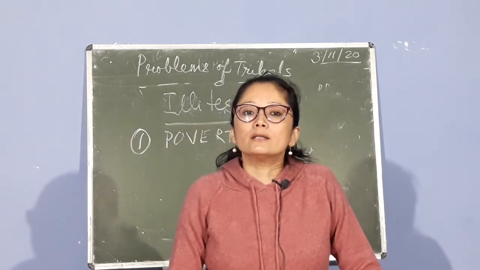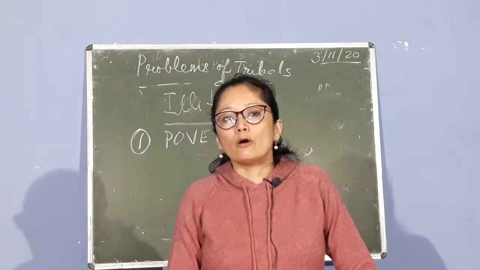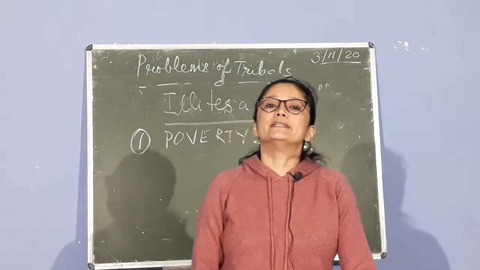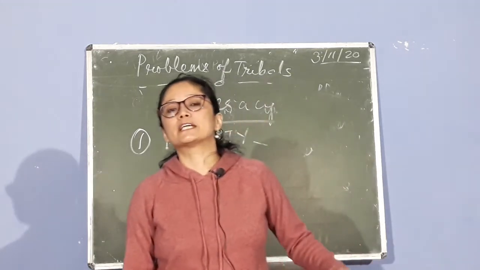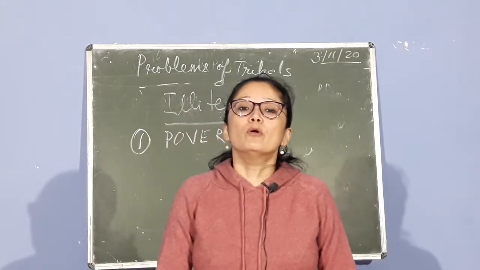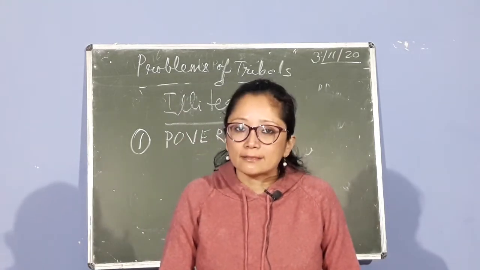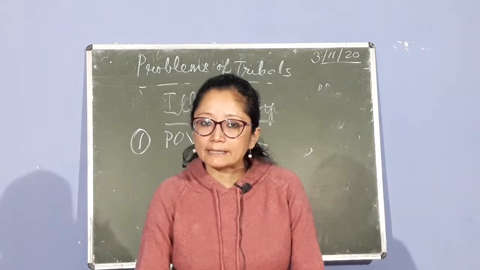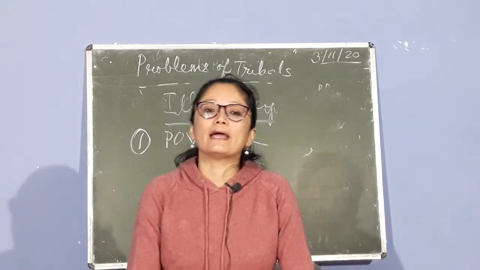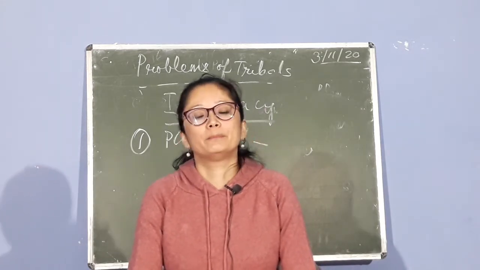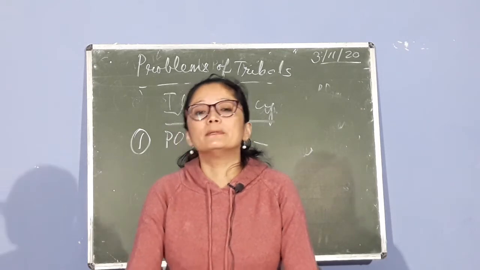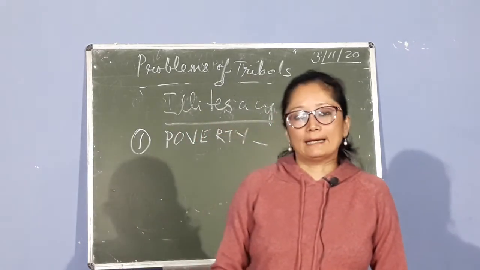They are burdened by the debts, the credits that they have taken from money lenders. Most of them are landless, they have lost their land, owing to which they have turned into poor people, or most of them live below the poverty line.